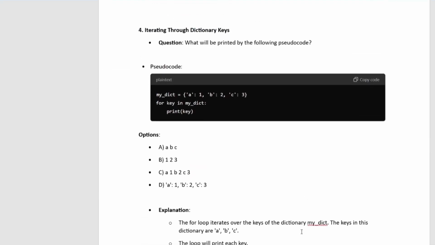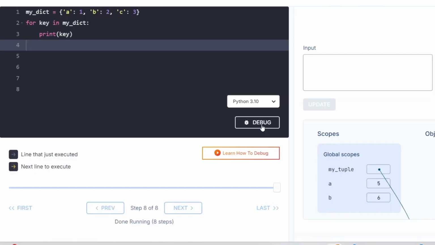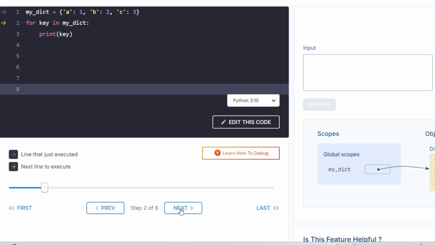So let us discuss the fourth question. It is based on dictionaries. Okay, debug the code line by line. First of all, in the dictionary, each value is represented between curly brackets. So for A it is assigned the value one, B is two, and C is three.